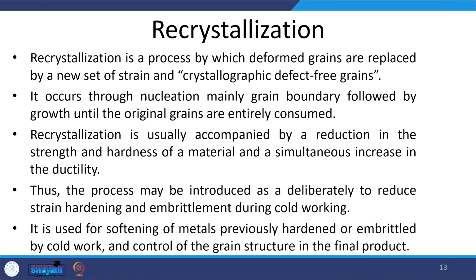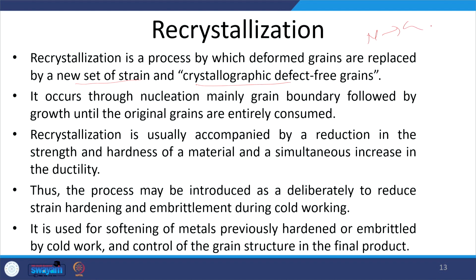Now, we will talk about recrystallization. Recrystallization is the process by which new grains are formed, and these will be a completely different set of grains which are free from strain and free from any crystallographic defects. So, the deformed grains result in new grains during the recrystallization, which are free from any crystallographic defect, and this occurs through the mechanism of nucleation followed by growth.